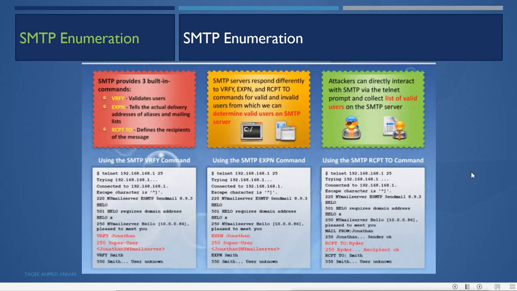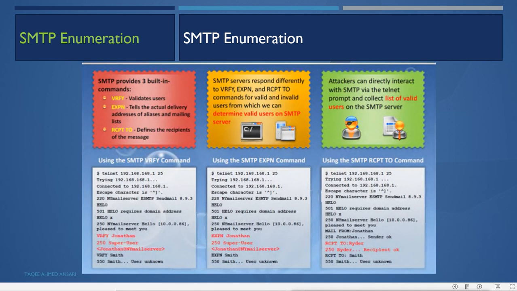So normally we can use SMTP to get information about users. If the users are not right, then if I try a mail from command or receive to command, it will give an error that this user is not there, unknown user. If you give the right user, it will say okay.